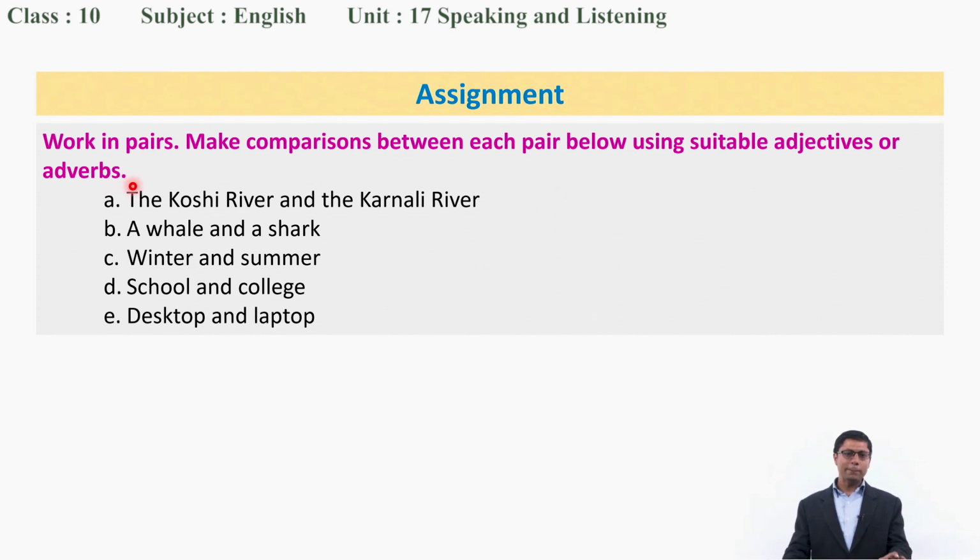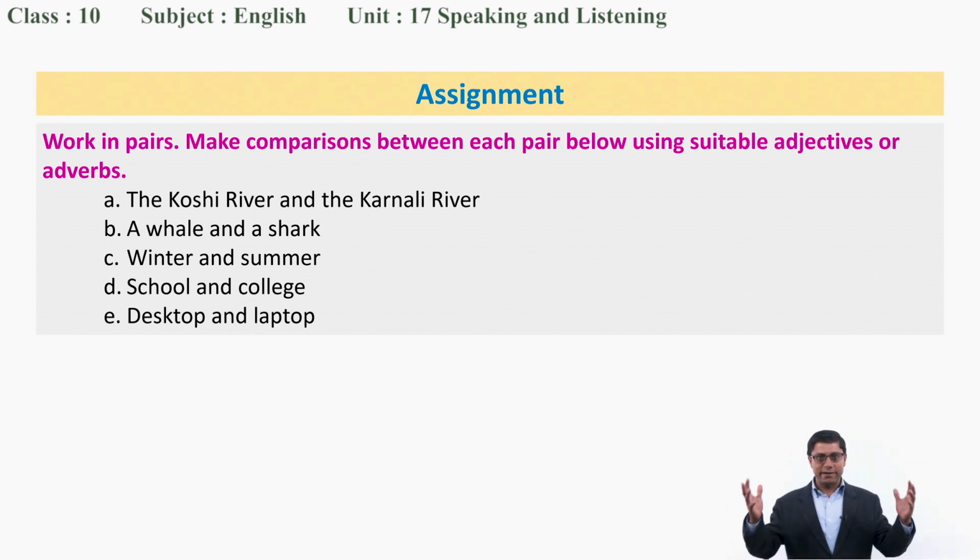So here, work in pairs, make comparisons between each pair below using suitable adjectives or adverbs. So first one, the Kosi River and the Karnali River. Second one, a whale and a shark. Third one, winter and summer seasons. Fourth, school and college. Next, desktop and laptop. So you are going to make comparisons in the same way. Can you do this? Okay, dear students, please do this with your friends, work in pairs and do it.